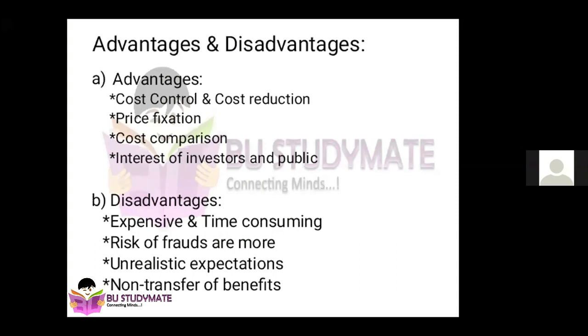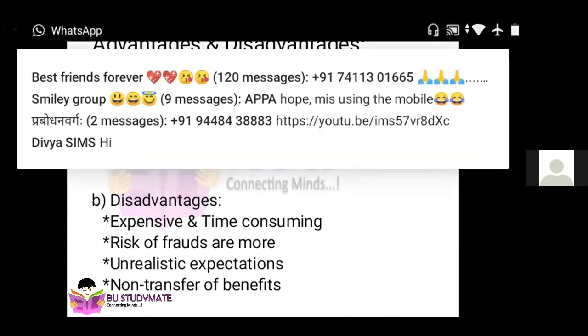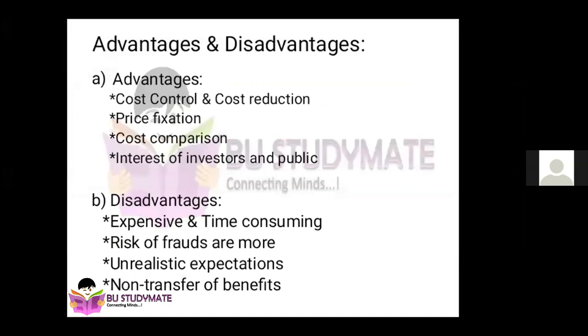When you do cost auditing, you will come to know how much cost is actually incurred, and you can easily set a price for that. Next is cost comparison. For example, imagine you are a company producing two or three similar products. A good example is the smartphones Vivo and Oppo. Imagine one single manufacturer is producing both Vivo and Oppo phones. In that sense, he should know whether Vivo is incurring more cost or Oppo.